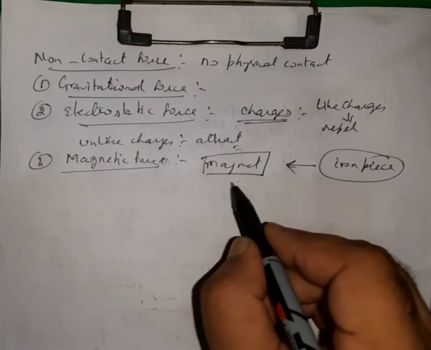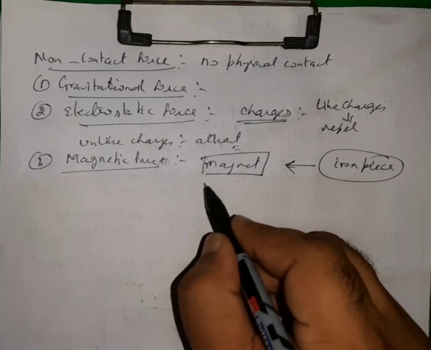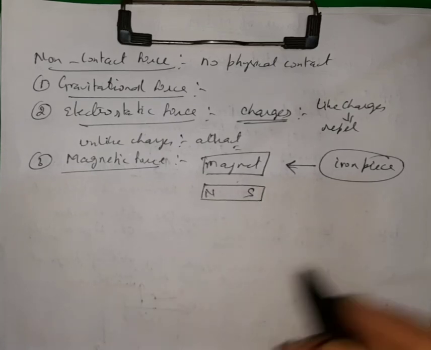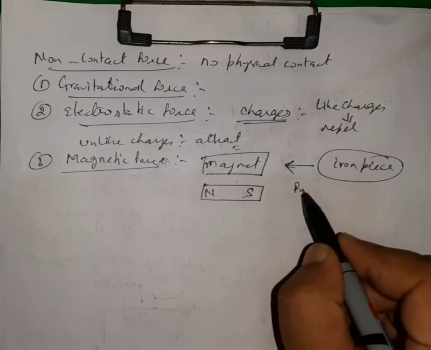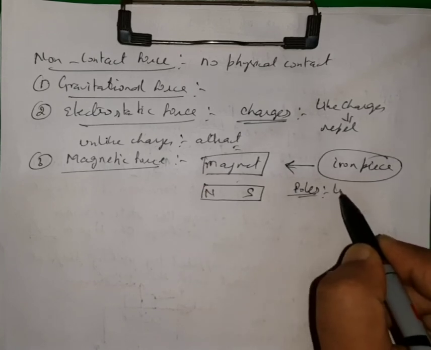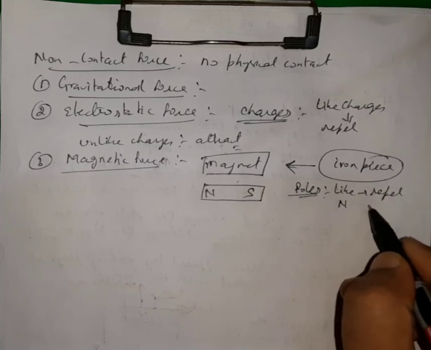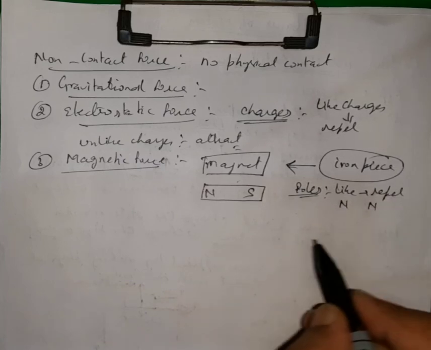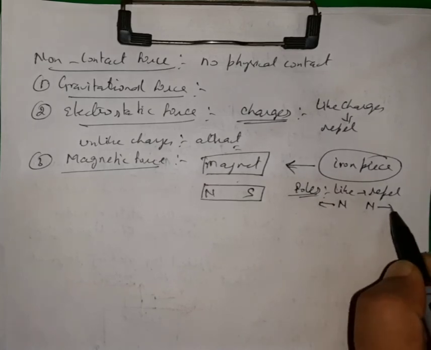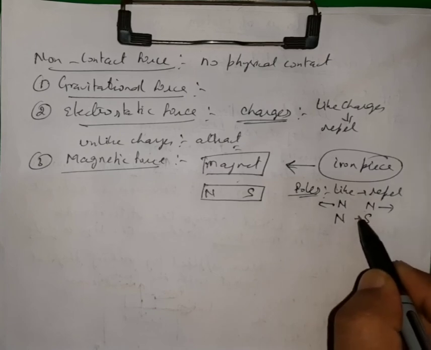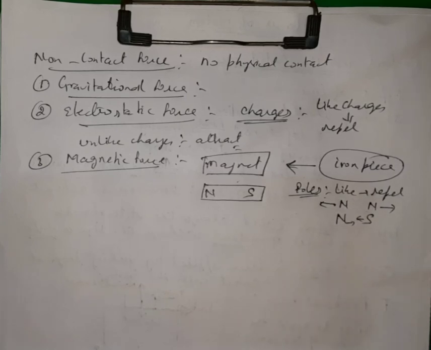Also, in a magnet there are two poles, one north pole and one south pole, and like poles will repel. If I bring the north of two magnets closer, they will repel each other, and if I bring north closer to the south, then they will attract each other. So these are the examples of non-contact forces.